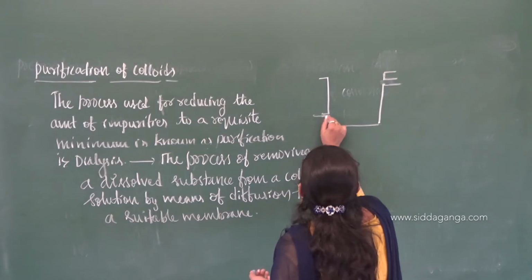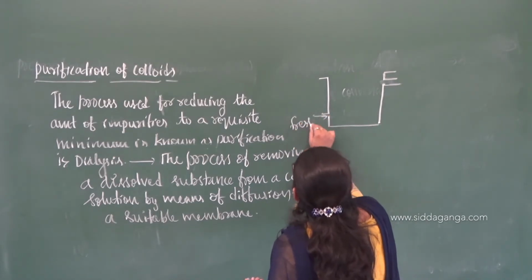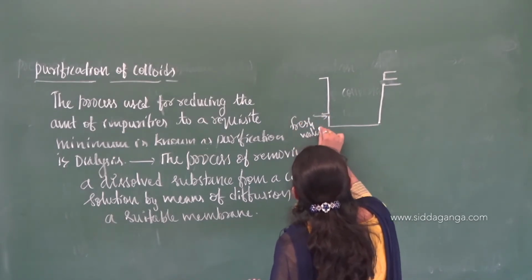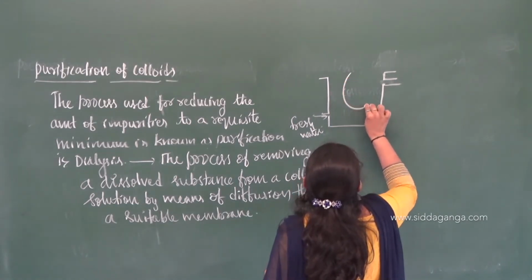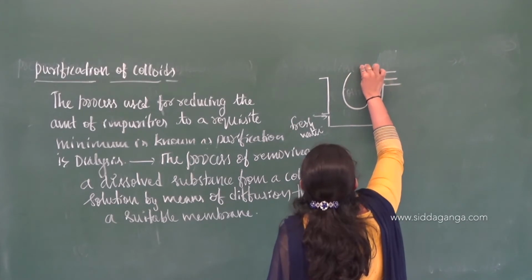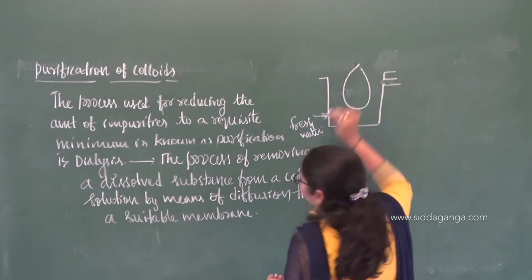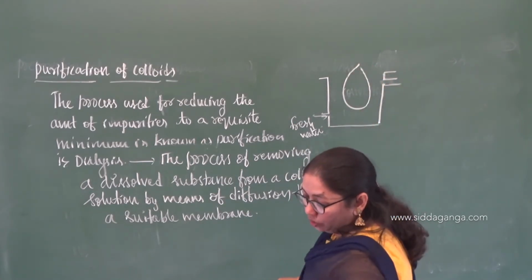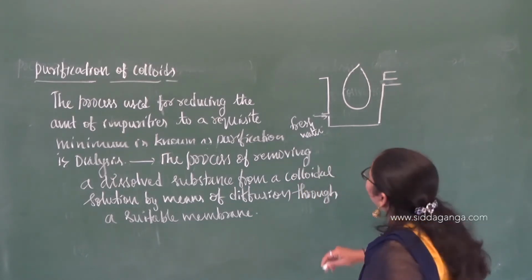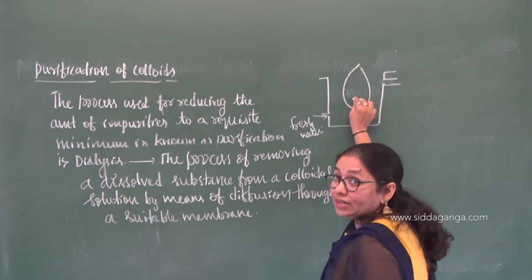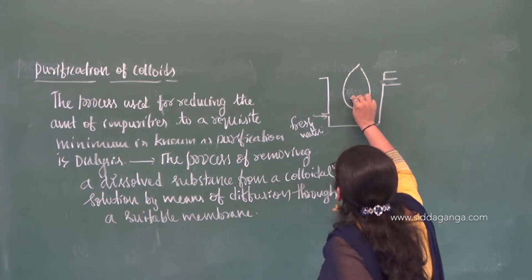Here you pass fresh water into the tank. It has a dialysis bag, or animal membrane, or dialyzing bag, a suitable membrane containing colloidal solution. What does it consist of? It consists of colloidal solution.